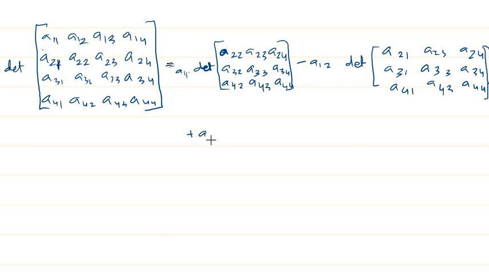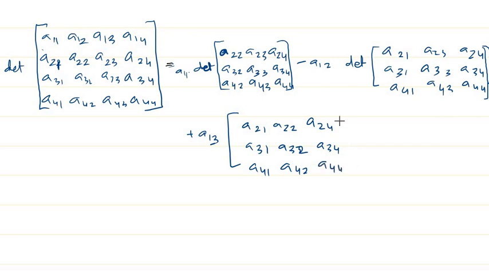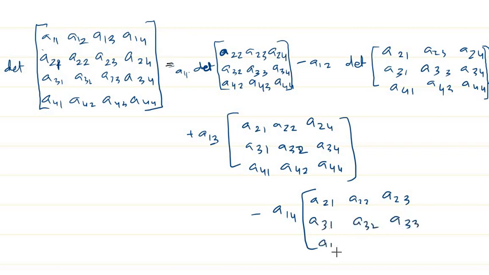Plus a13 times the determinant of the matrix a21, a22, a24, then a31, a32, a34, then a41, a42, a44, and again minus a14 times the matrix a21, a22, a23, a31, a32, a33, a41, a42, a43.